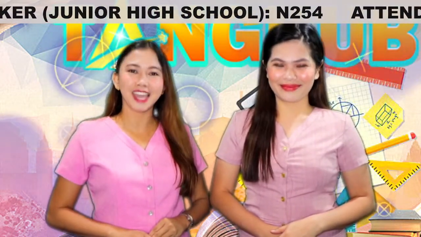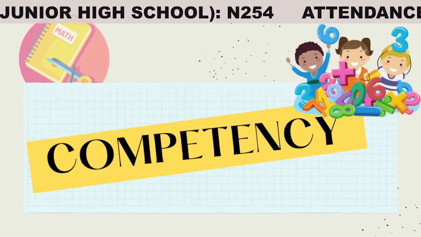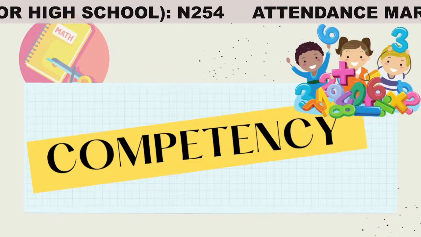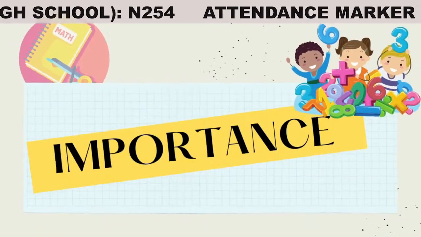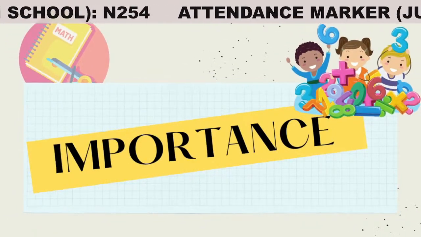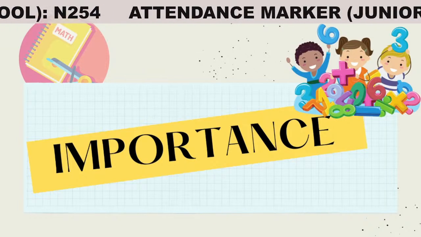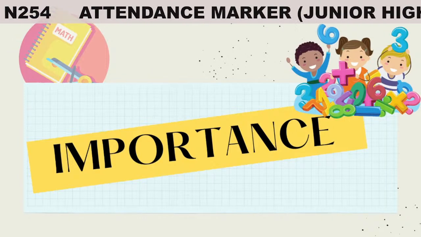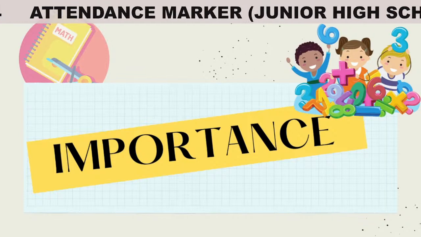Now, let us begin. Today's lesson is about interpreting measures of positions, the quartile, decile, and percentile. The key word for today's discussion is to interpret. Merriam-Webster Dictionary defined the word interpret to explain or to tell the meaning of or to present in understandable terms.